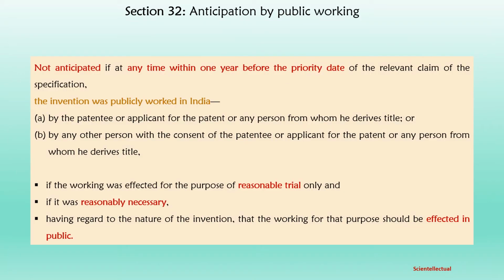Section 32. Anticipation by public working. The invention is not anticipated if at any time within 1 year before the priority date of the claim of the specification, the invention was publicly worked in India either by the patentee or applicant for the patent or any person from whom he derives title, or by any other person with the consent of the patentee or applicant for the patent or any other person from whom he derives title.